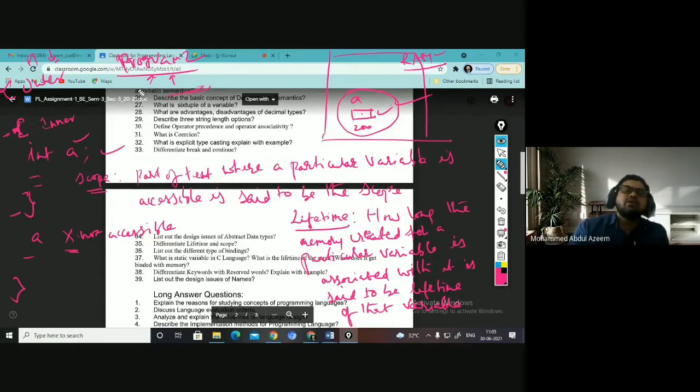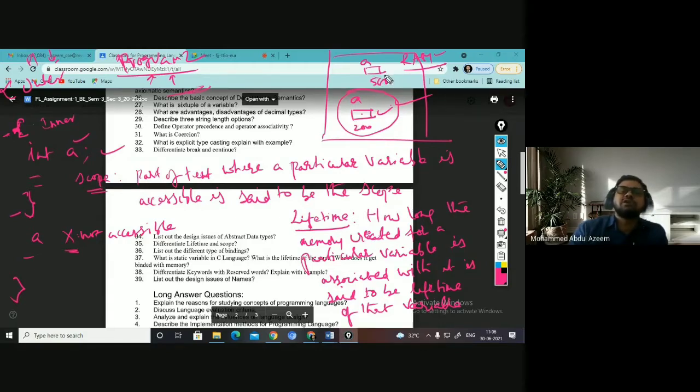And when you unfocus it and the other program is activated, this memory could have been used by this particular program's variables. Again, when you focus this, the memory required for A may not be from here, it may be from here. Because when you focus again, memory has to be allocated for A again. So the memory which is now going to be allocated for A the next time may not be from the same place where it was. It may be some other place.